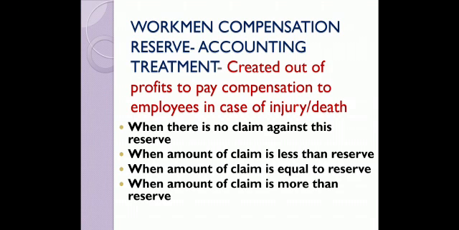Say I have a reserve of rupees 1 lakh and there is a claim of rupees 50,000. I have created a reserve to give compensation, so if there is a claim, I first provide for that claim, and the leftover 50,000 will be distributed among the partners in their old ratio.